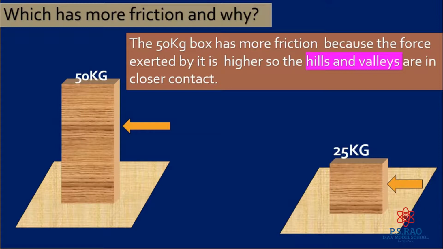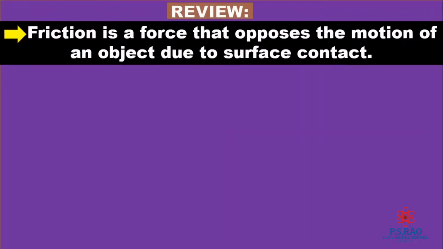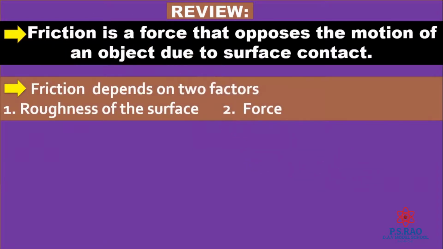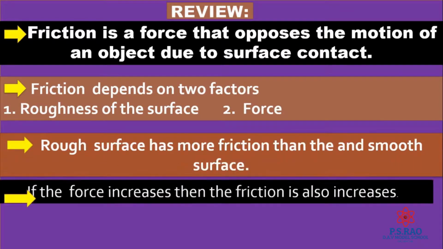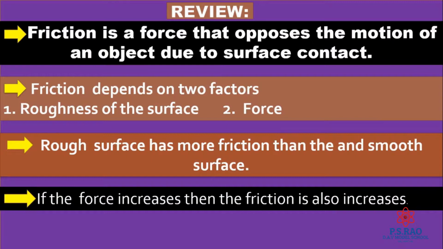Now, what did we learn? Friction is a force that opposes the motion of an object due to surface contact. Next, friction depends upon two factors: roughness of the surface and force. A rough surface has more friction than a smooth surface. If the force increases, then the friction also increases.